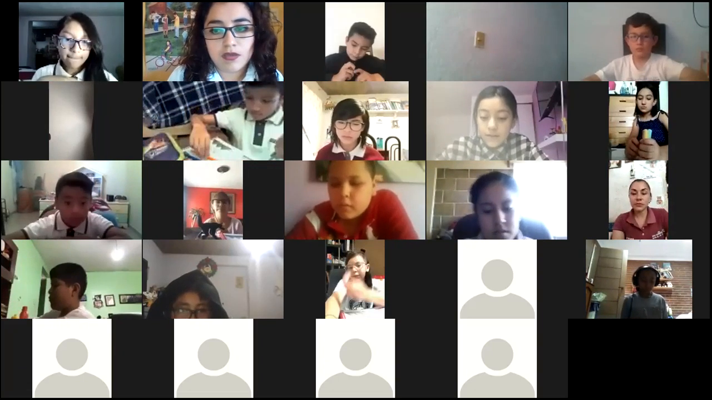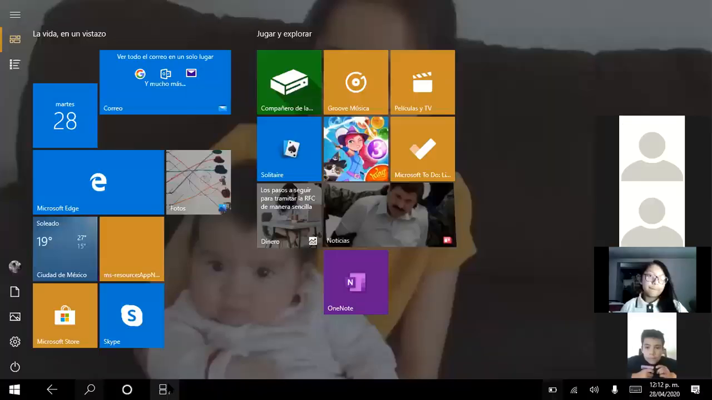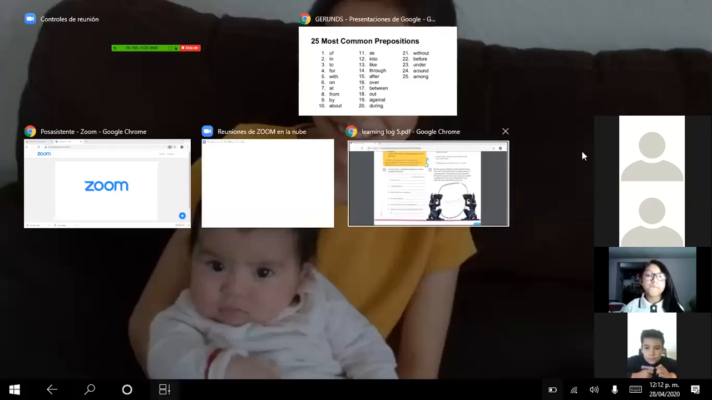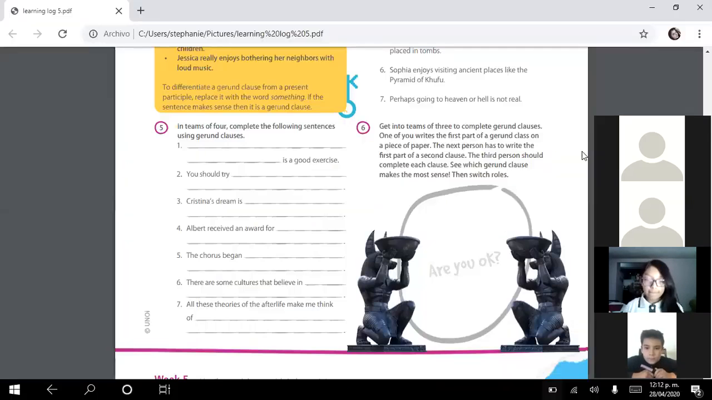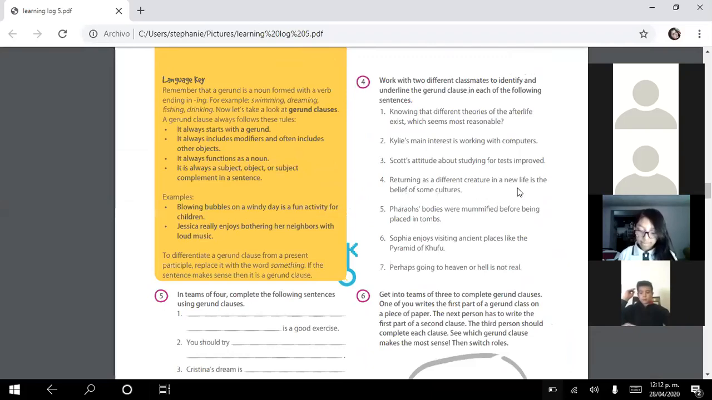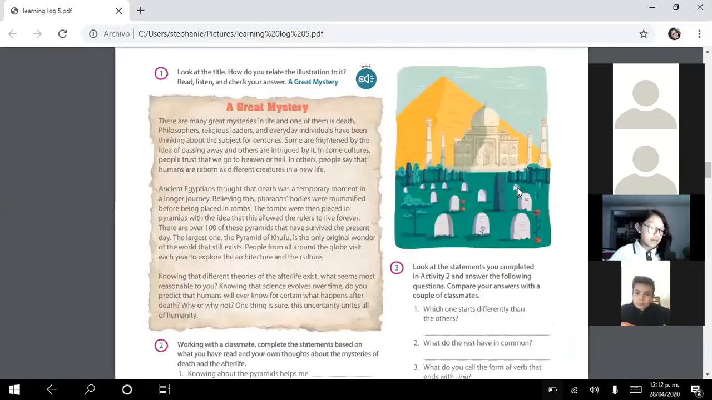Entonces, ¿el primero para qué era? Subjects. Subject, Ruby. Subject. The second, object. And the third one, object of preposition. Okay? Yes? Yes or no? Yes, teacher. So, we are in exercise number 1.